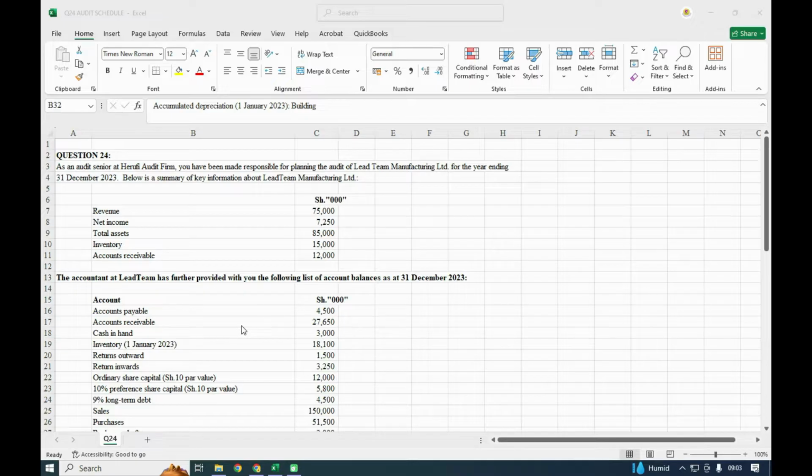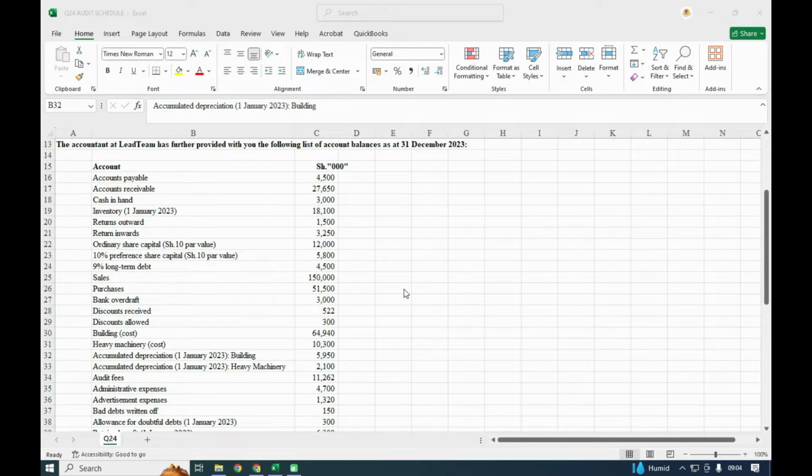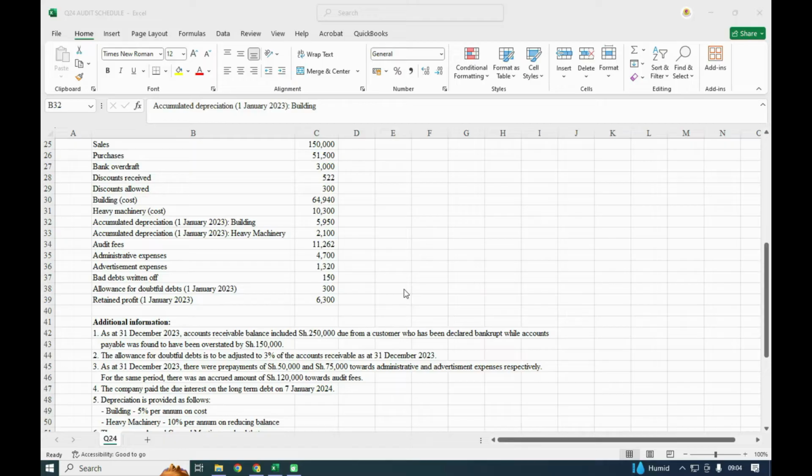So back to question number 24. As an audit senior at Herufi Audit Firm, you have been made responsible for planning the audit of Lead Team Manufacturing Limited for the year ending 31st December 2023. Below is a summary of key information about Lead Team Manufacturing Limited. So I've been given revenue, net income, total assets, inventory, and accounts receivable. The accountant at Lead Team has further provided you with the following list of account balances as at 31st December 2023. So I've been given all that information there.